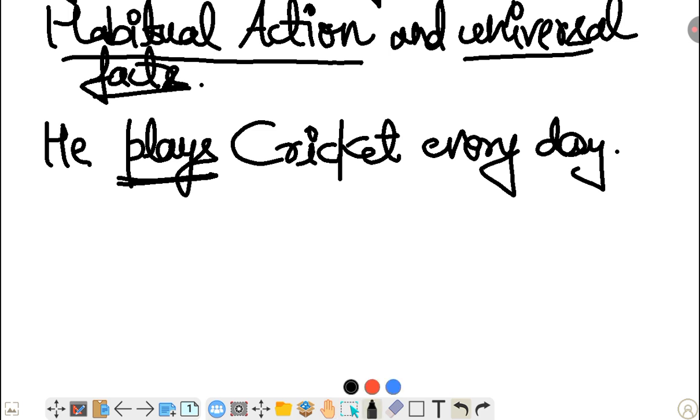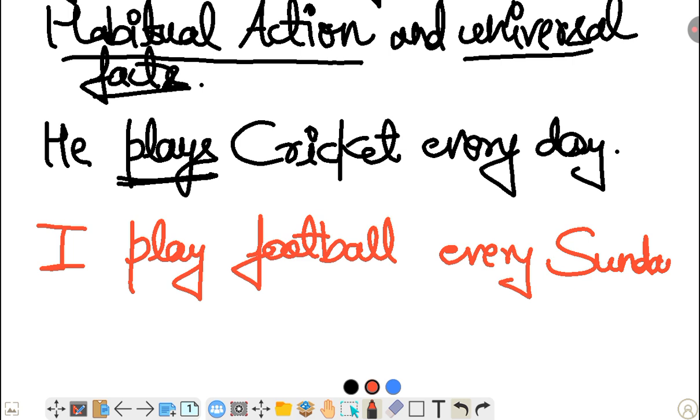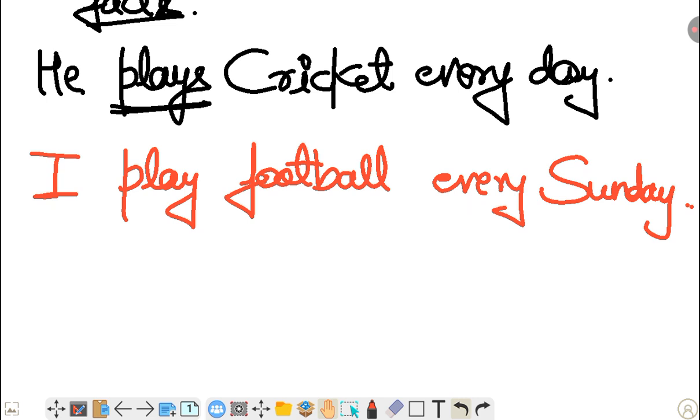Next example I'm going to take. Some irregular action, like I play football every Sunday. So this is an irregular action, every Sunday. Okay, understood? He plays cricket every day. I play football every Sunday. Okay.